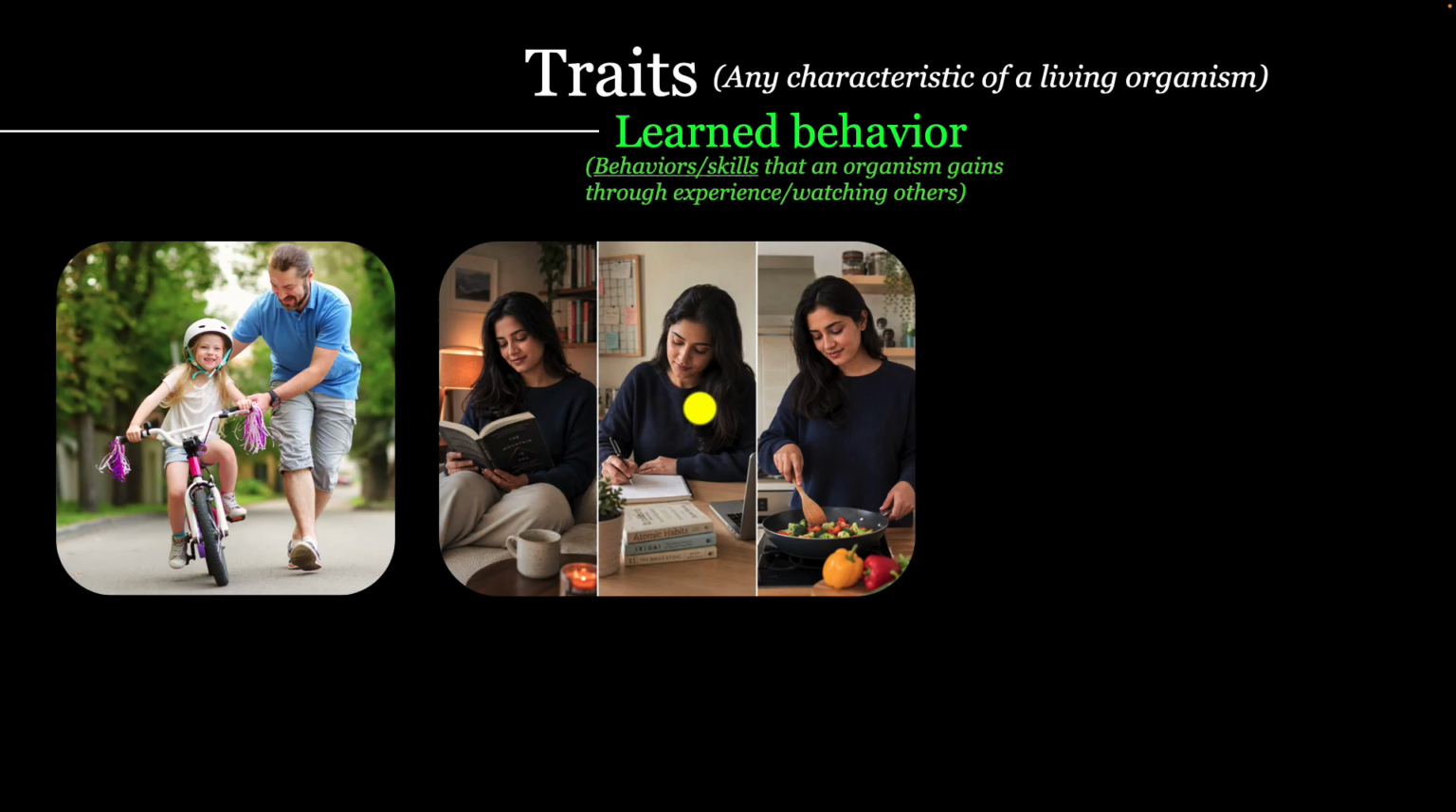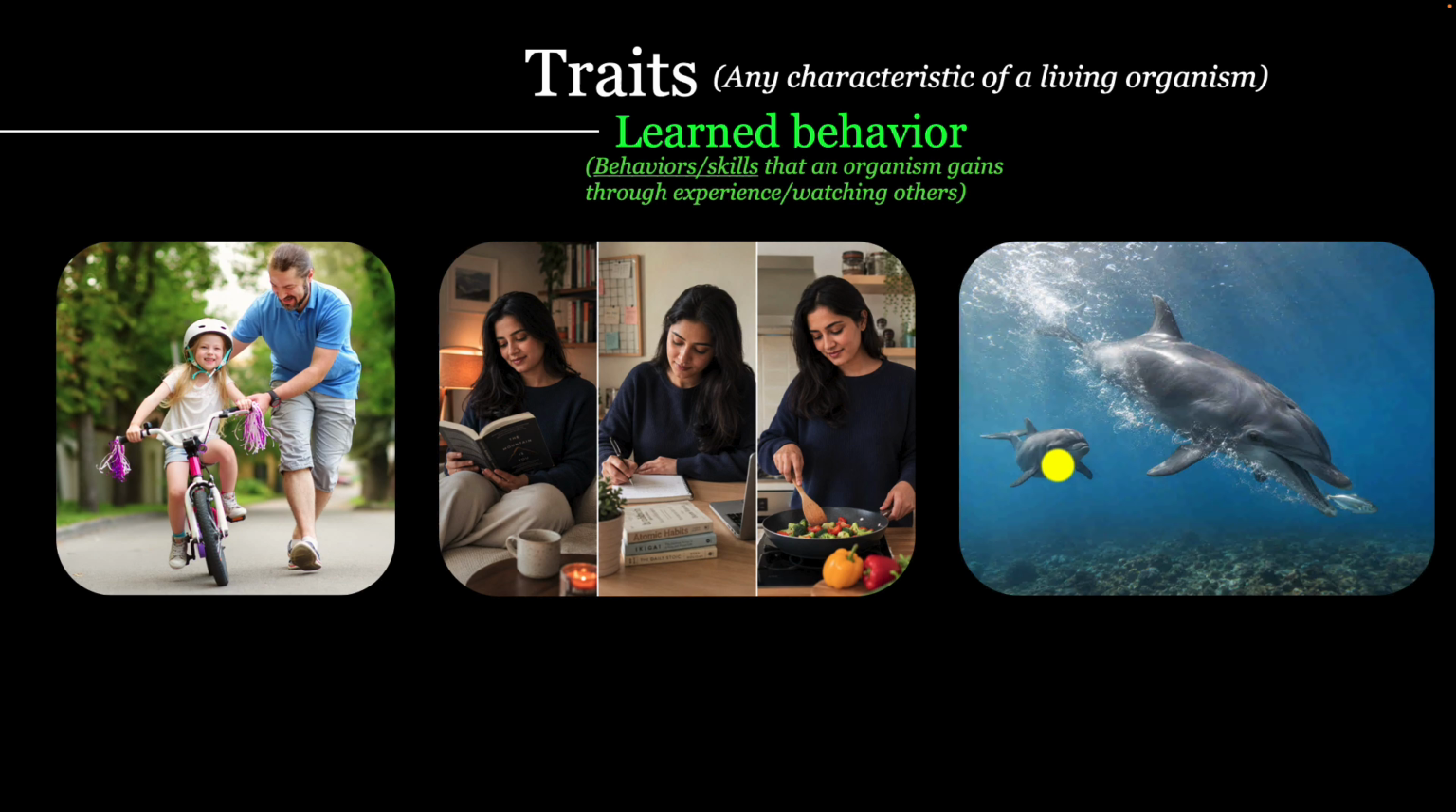And animals have learned behaviors too. For example, a young dolphin learns to hunt fish by looking at its mother. It's a learned behavior. Can learned behaviors be inherited?